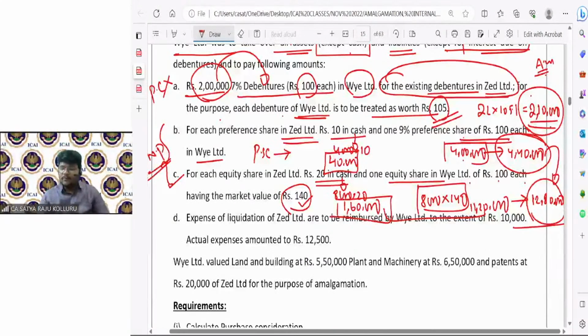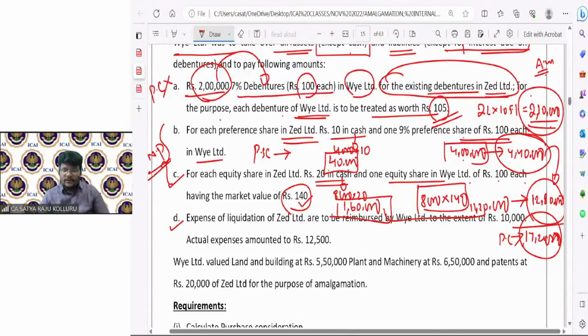May I know the amount of PC? 4,40,000 plus 12,80,000, which is equal to 17,20,000. This is the amount of PC. Next, the problem is not yet over. Come to point number D.